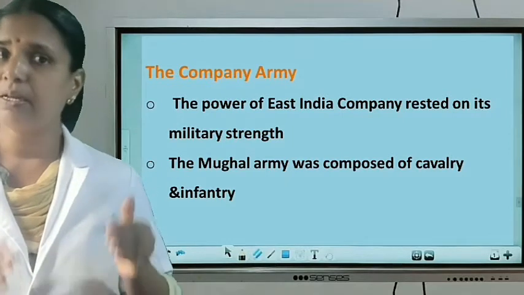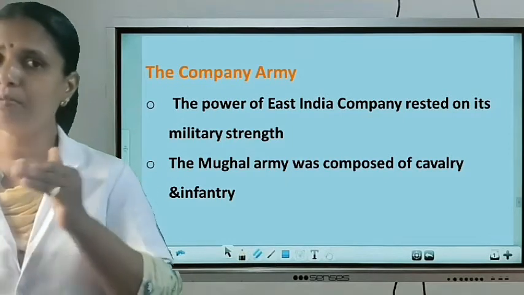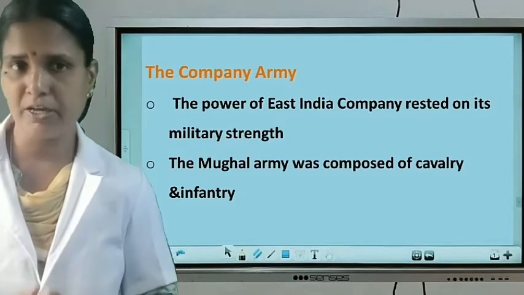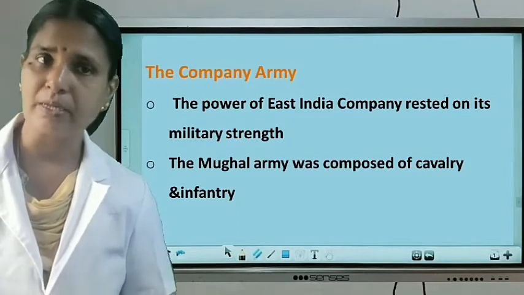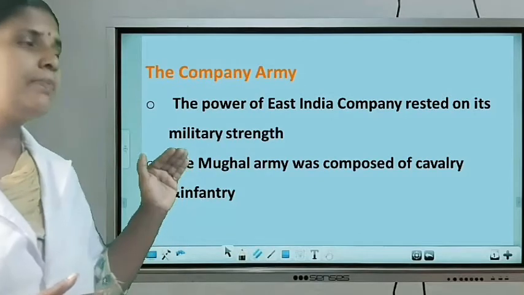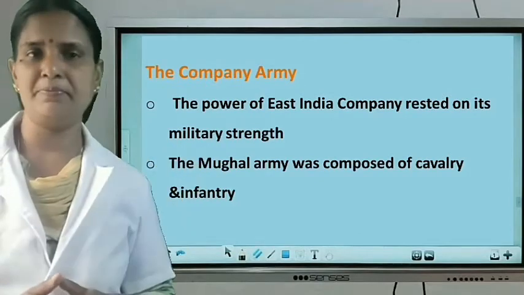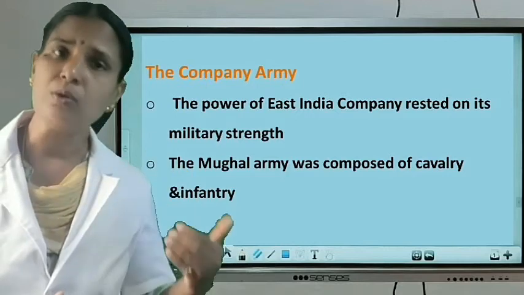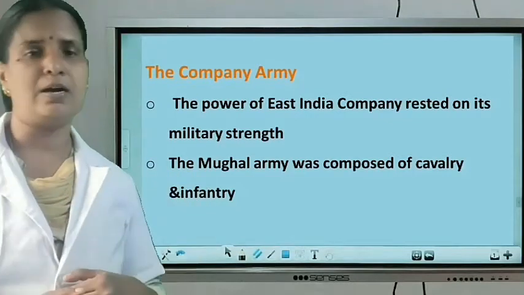After that, the different Nawabs established their power in various states. Did you remember that? Okay, now we can see that the power of the East India Company was depending upon what? The company's army.